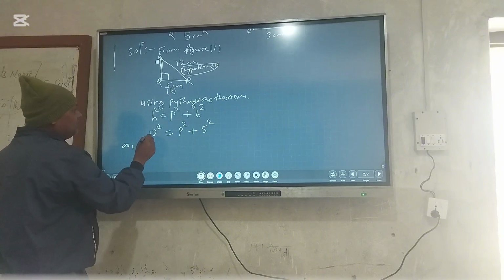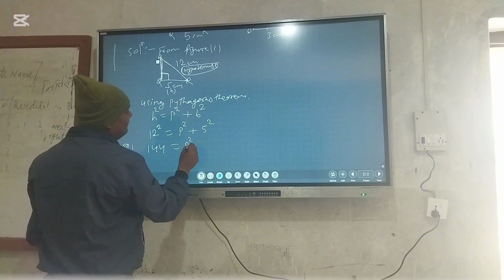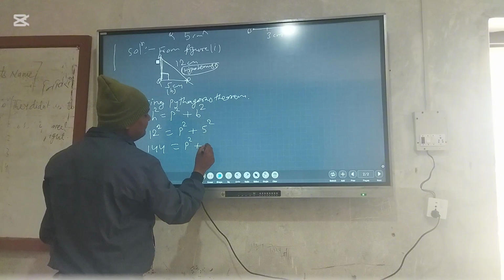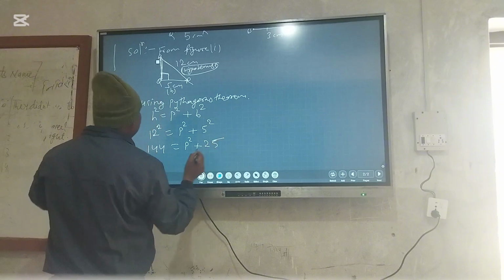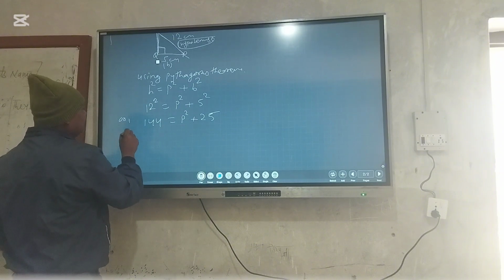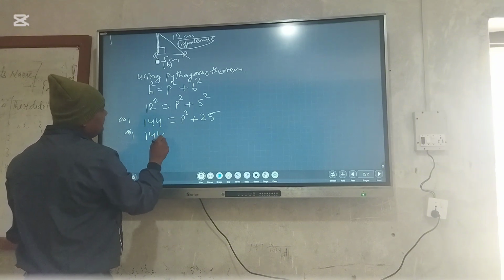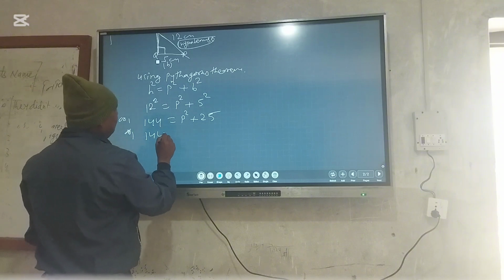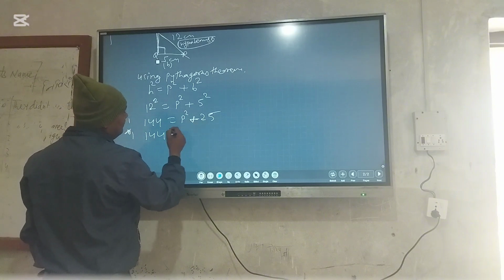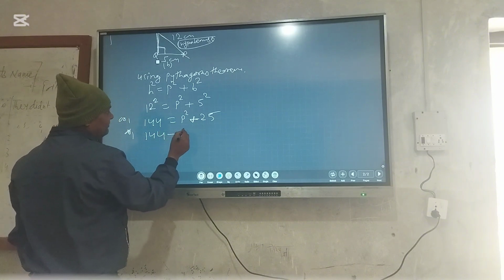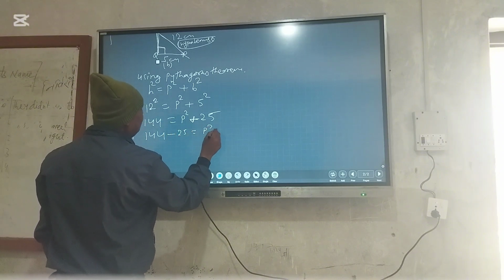So 12 square means 144 is equal to P square plus 5 square, and 5 times 5 means 25. Here there is a plus; it changes to minus when it is moved to the other side of the equation. That means if here is a plus, it changes into minus when changing sides of the equation. Therefore, 25 goes to the other side of P square.